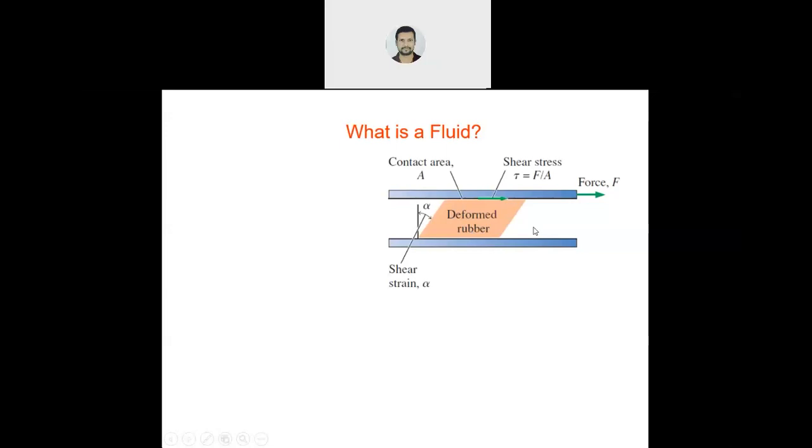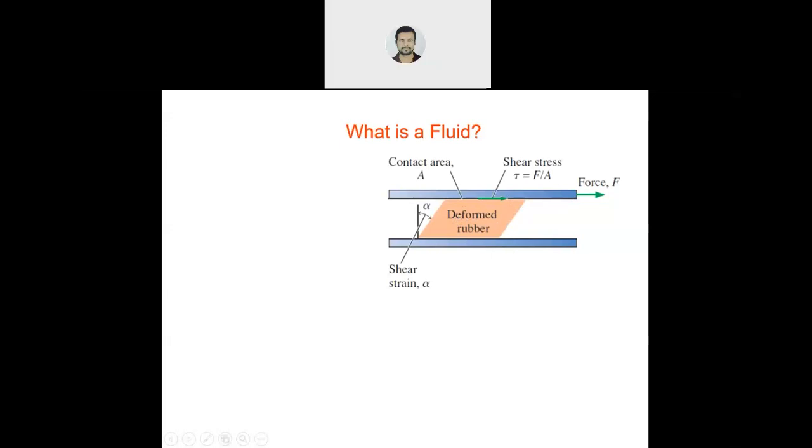See here, suppose this is the case of a solid. We are keeping a solid in between two surfaces. Let it be a plate. Now we are moving the top surface, the top layer. We are taking rubber as an example.